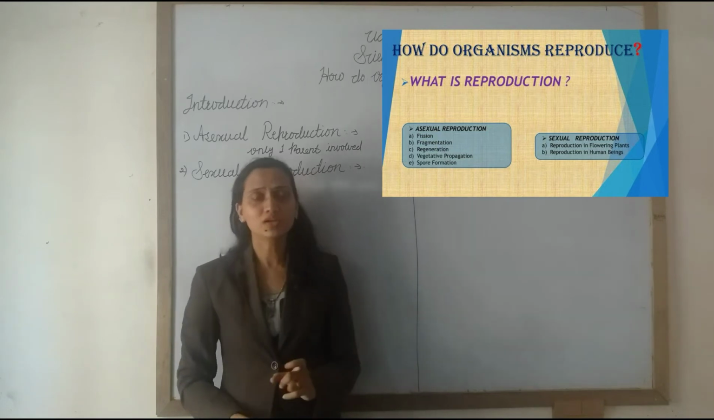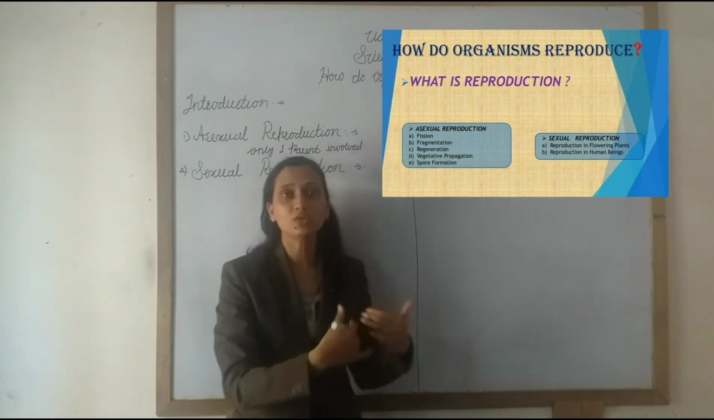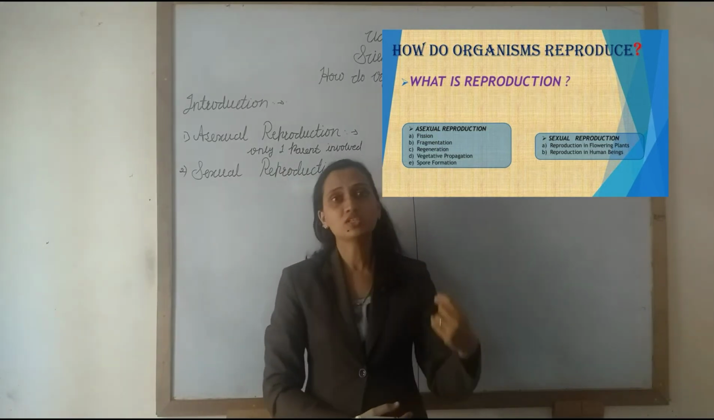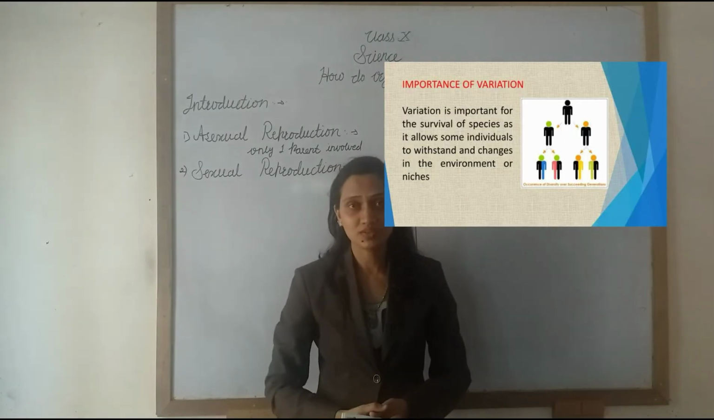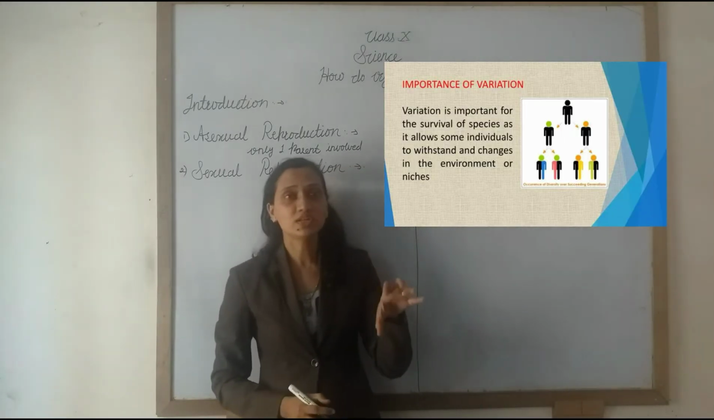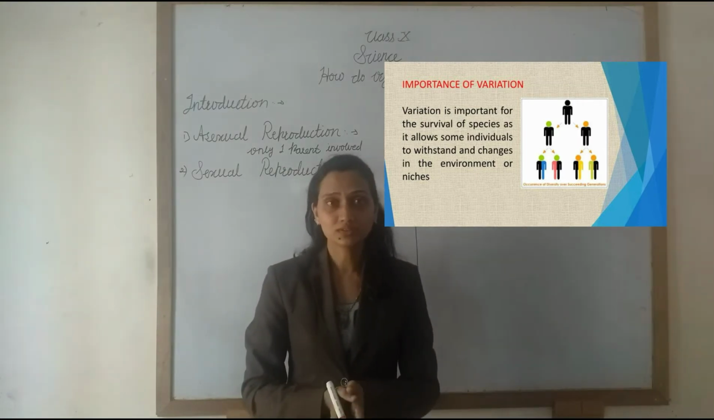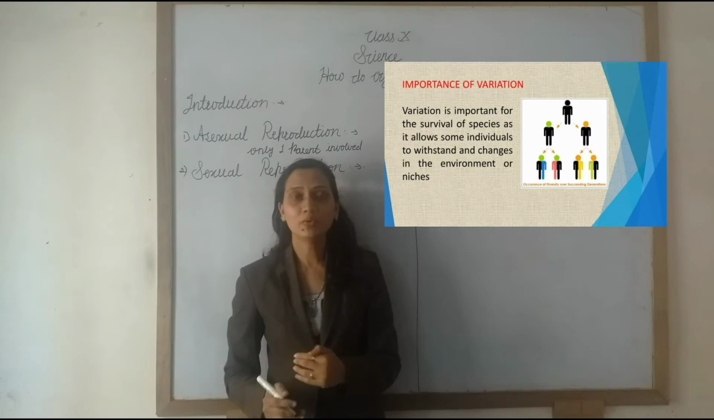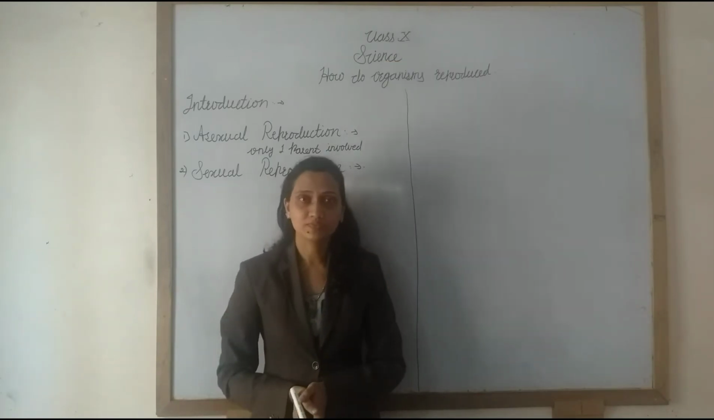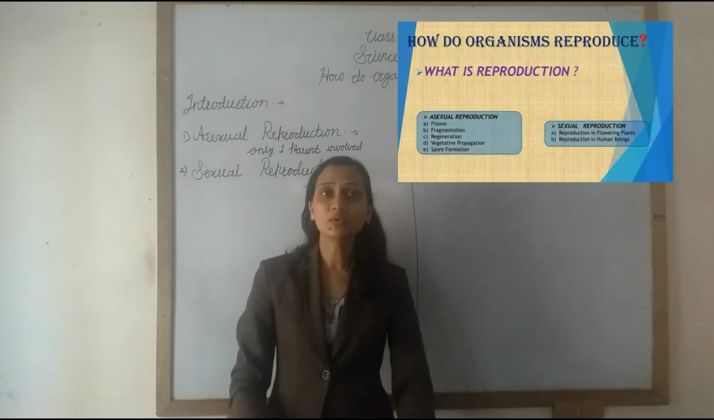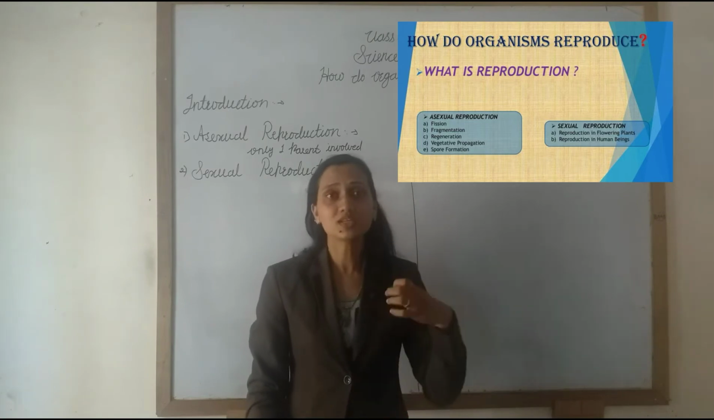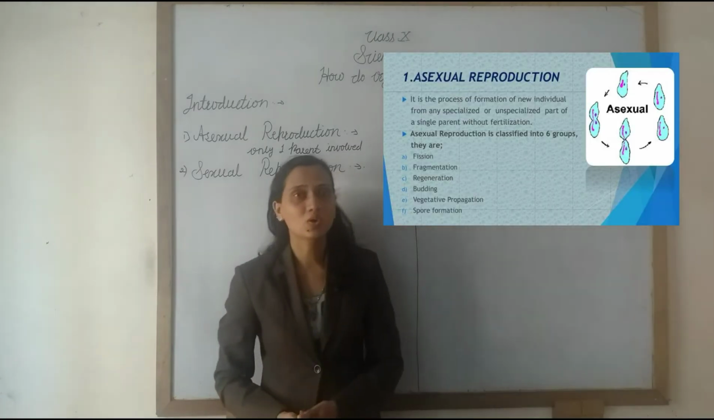We also studied that during the reproduction process, some variations occur in the next generation. Sometimes these variations are also important for the survival of the species on the earth. Then we learned about the different types of reproduction. First we learned about asexual reproduction in living organisms.